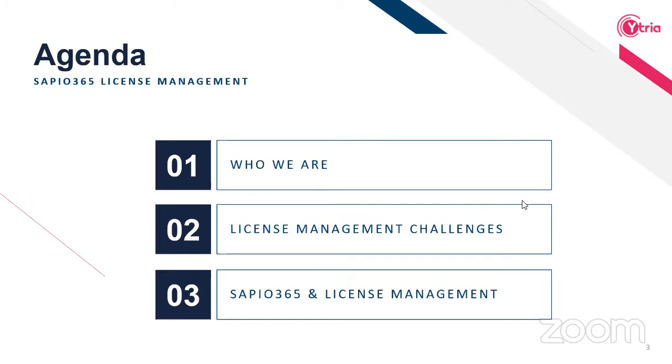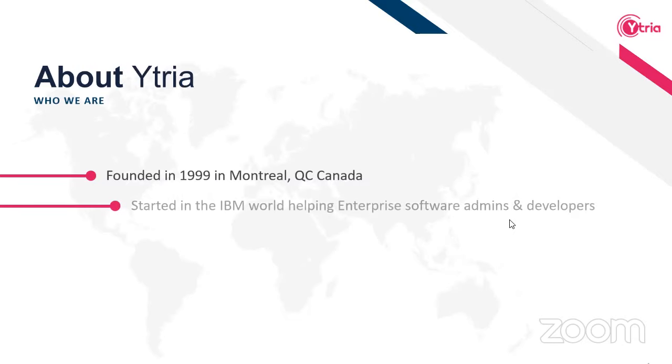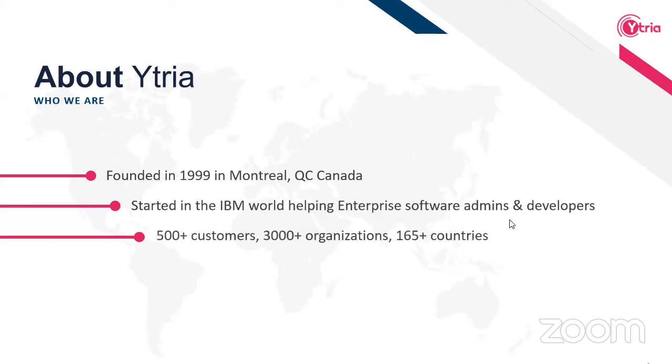So a little bit of info about who we are. We were founded in Montreal, Canada, headquartered here as well, in '99. We've been around for some time, and we actually started out in the IBM world. We are still present in the IBM software world. We've been working with enterprises, and we're lucky to have over 500 customers all around the world.